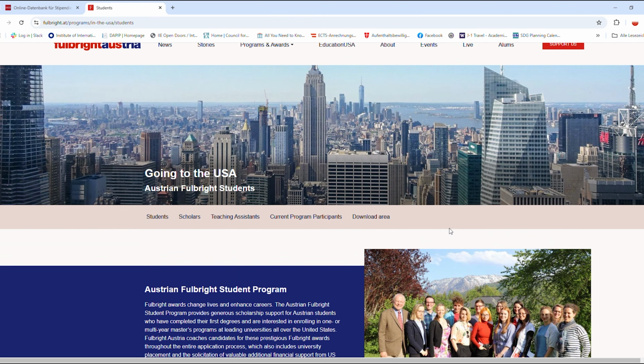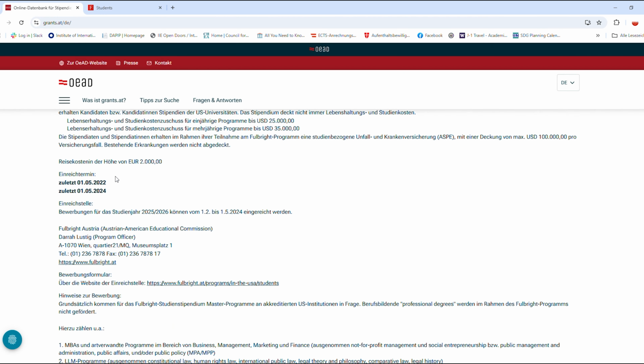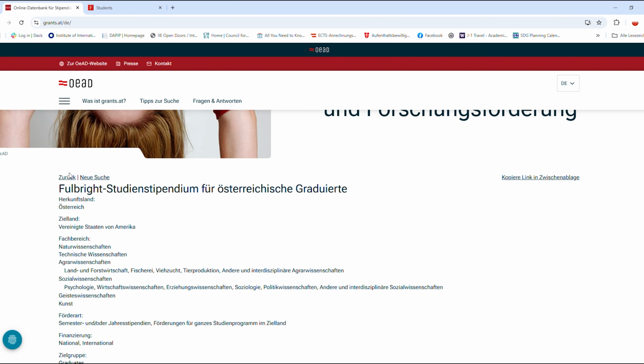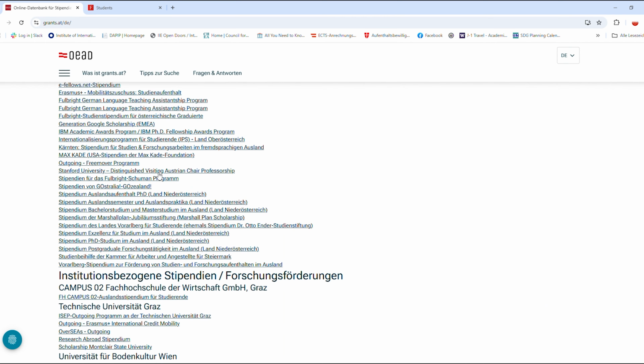Scroll down and click on the link to visit the relevant webpage and get all of the details straight from the source. To access the full range of opportunities, scroll up and click on the back button to return to the full list of opportunities for further research.